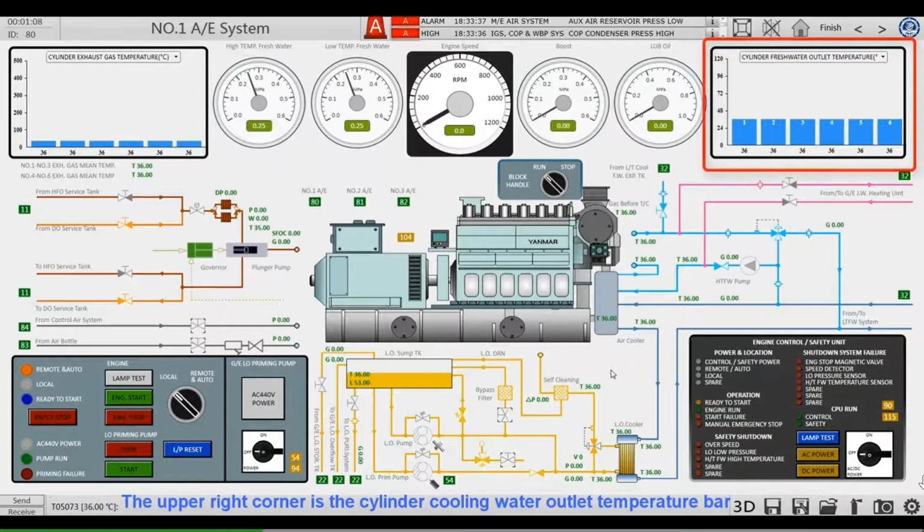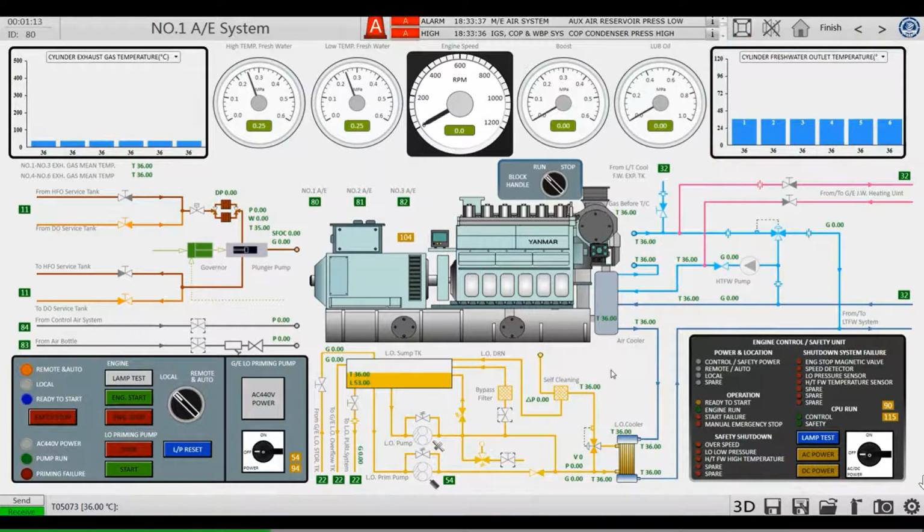The upper right corner is a cylinder cooling water outlet temperature bar. The lower left corner is a local control box. The lower part is a pre-lubricating oil pump control panel. The upper part is a start and stop control panel of the diesel engine.